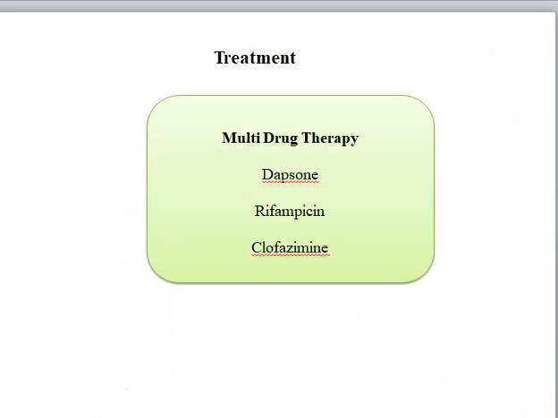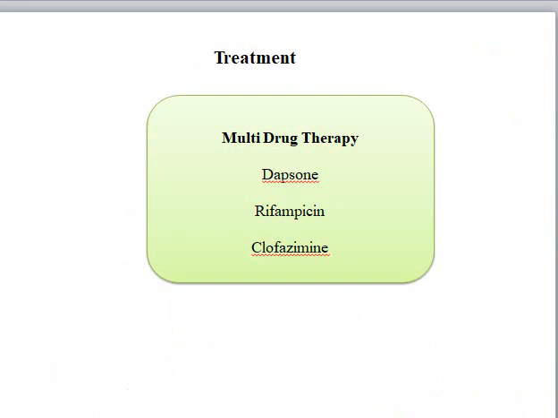For multibacillary lesions, we recommend rifampicin 600 mg once a month, dapsone 100 mg daily, and clofazimine 50 mg daily for 2 years, until the skin test is negative.